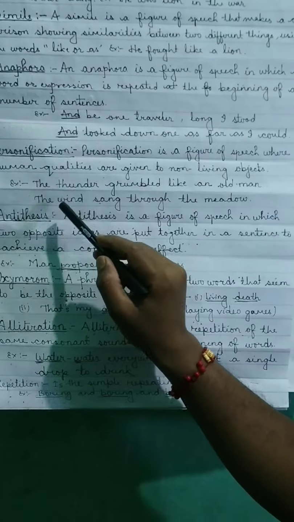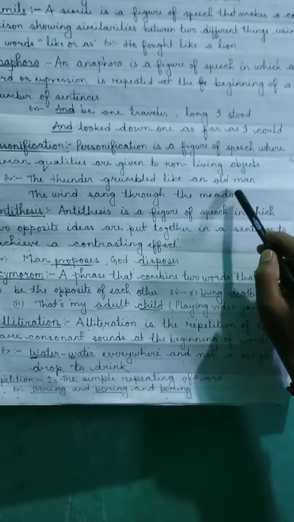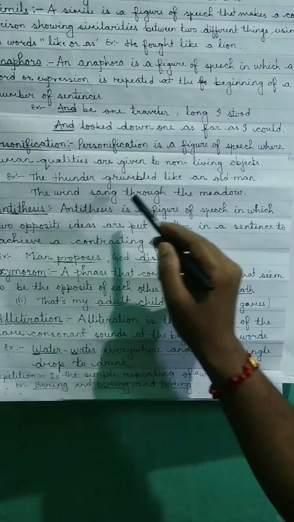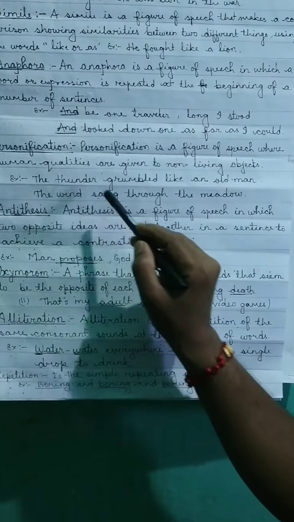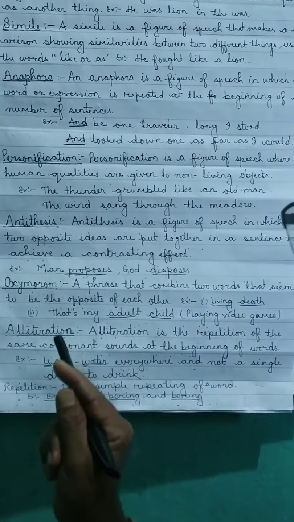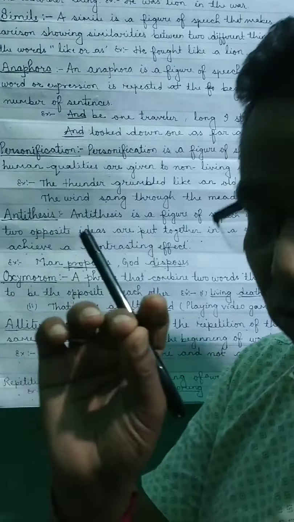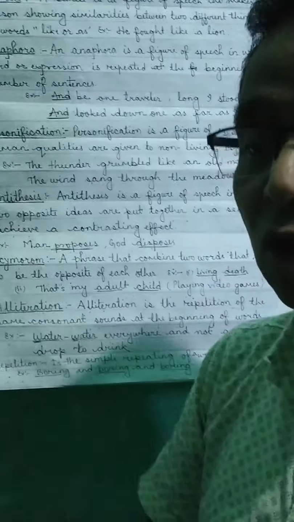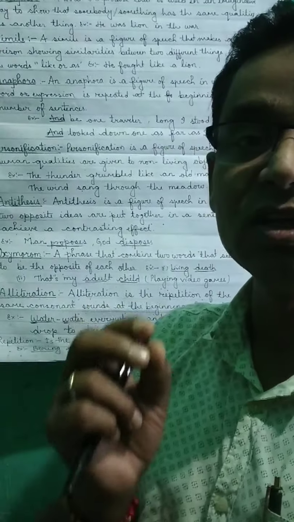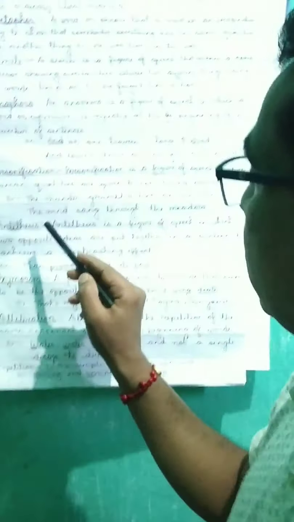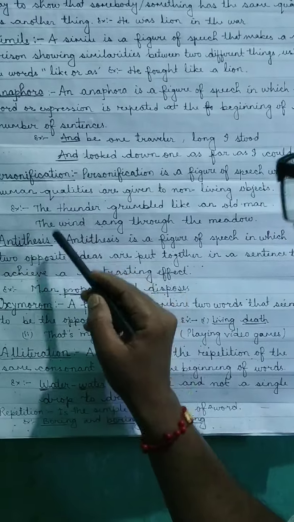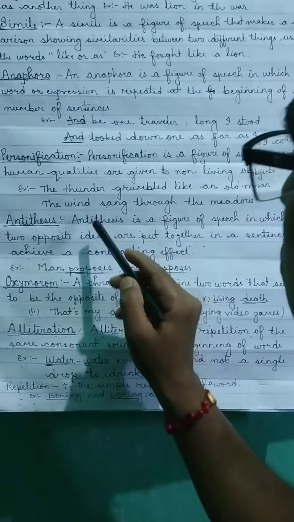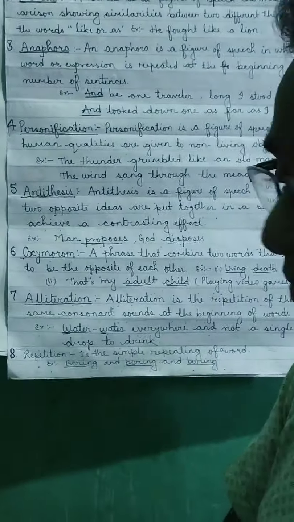Second example, the wind sang through the meadow. Okay, meadow means a green field. Here wind, what is the wind doing? Singing. So it's not possible for the wind, a non-living thing, to sing, because only living things can sing. But here the wind sang through the meadow, means the non-living thing is doing the work of a living thing. So it is called personification.